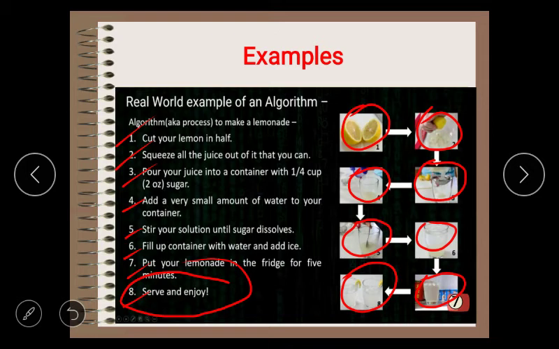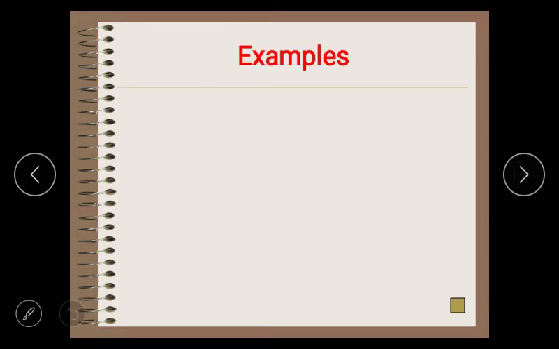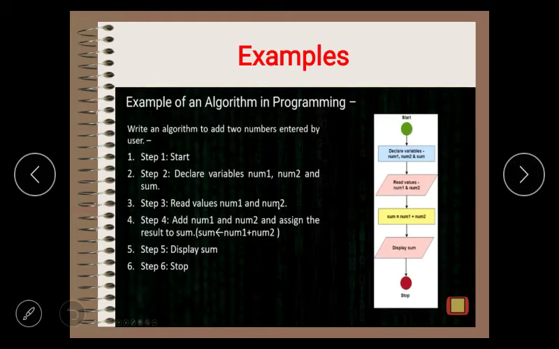Now we can see in programming how the algorithm looks. Here is an example in programming. The question is to add two numbers entered by the user. We start the process, and in step 2, declare the variables number 1 and number 2 as input variables, and we take a third variable, sum. Because we need to add number 1 and number 2 and store that result, we take the result variable as sum.